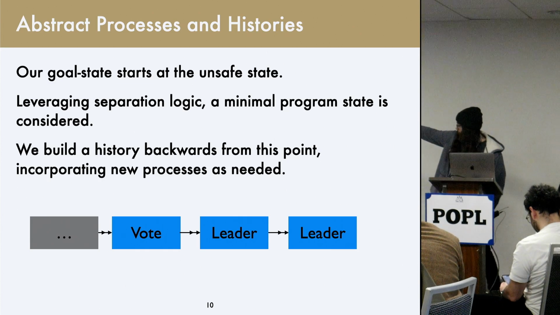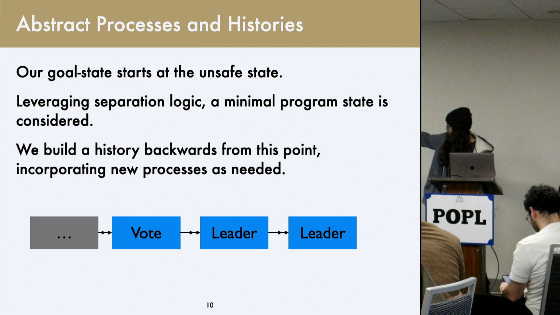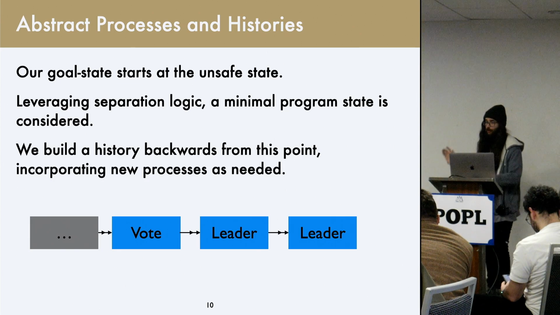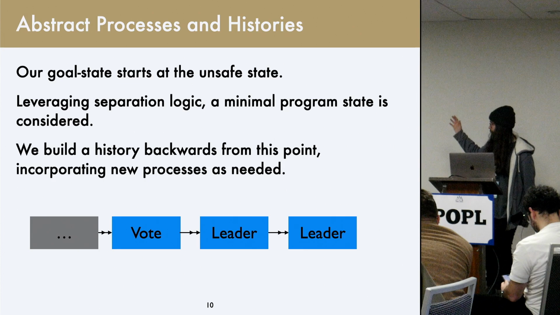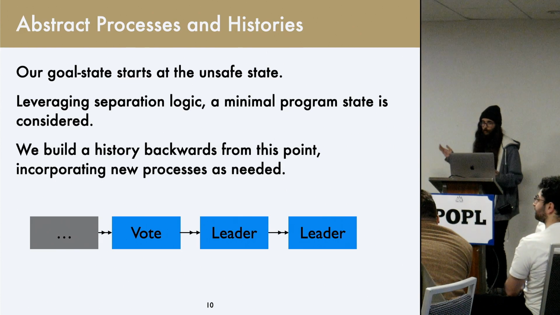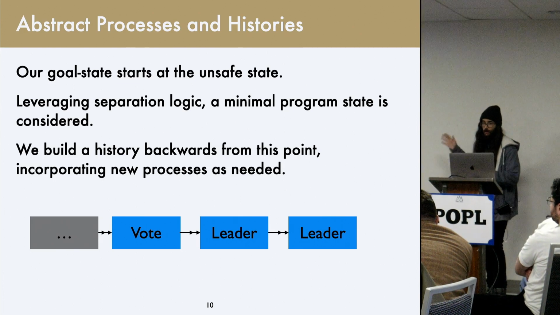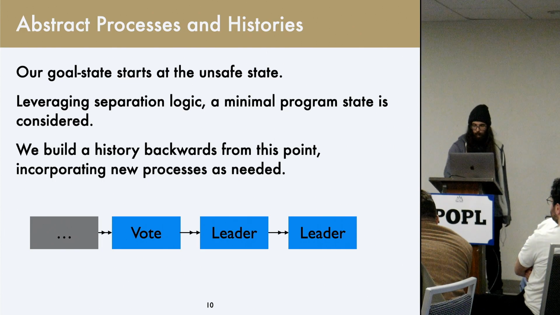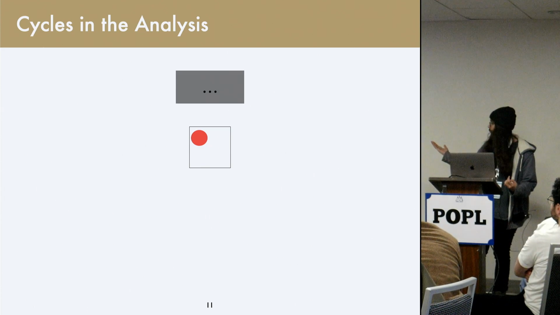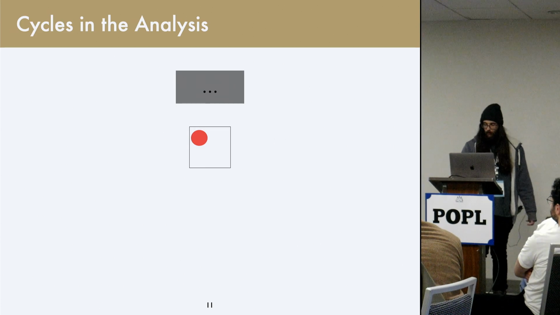And I'd like to point out here that this message history looks a bit different than our previous ones. In particular, when moving from a concrete message history to an abstract history, because we're only looking at some slice of the system, rather than this encoding the entire history, in between each message, you can have essentially an unlimited number of other messages as long as they don't affect this relevant slice of the system. And so we're going to start off with our one process and an empty history of, well, we don't know what the past looks like currently.